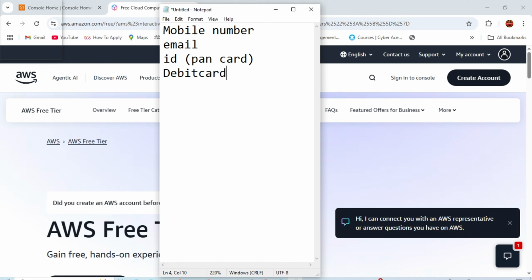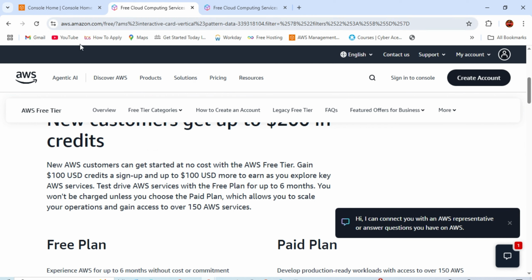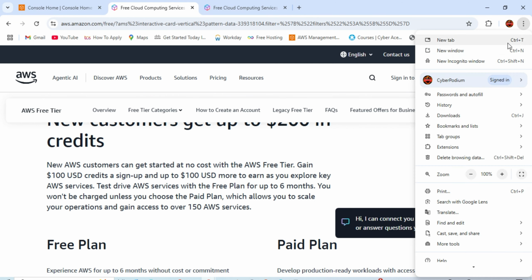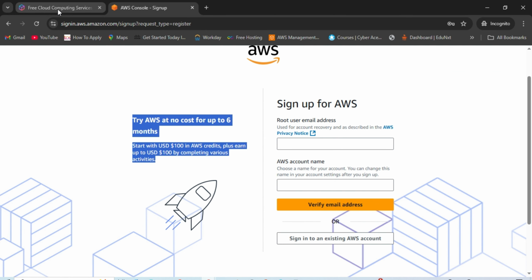Another thing I want to highlight: while creating the account, don't use the browser in the normal tab. Always use incognito mode. Here in Chrome you'll find the incognito mode, so always try to sign up in incognito mode.